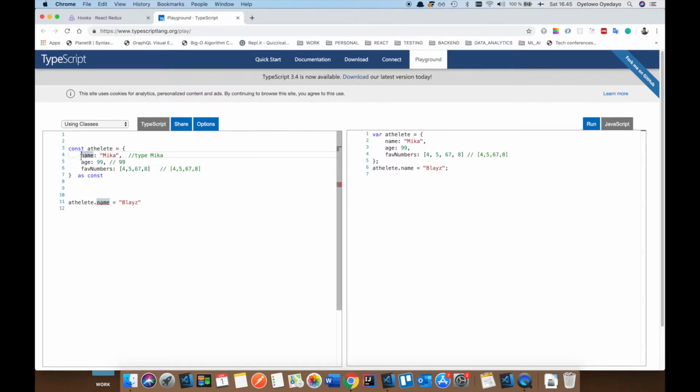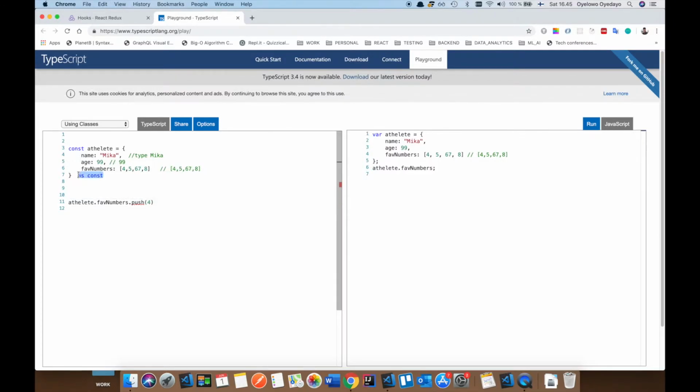So this is going to be read only, read only, read only. It means you can't reassign anything here. You also can't do something like fav numbers dot push. You can't mutate the array, so this is going to complain now.